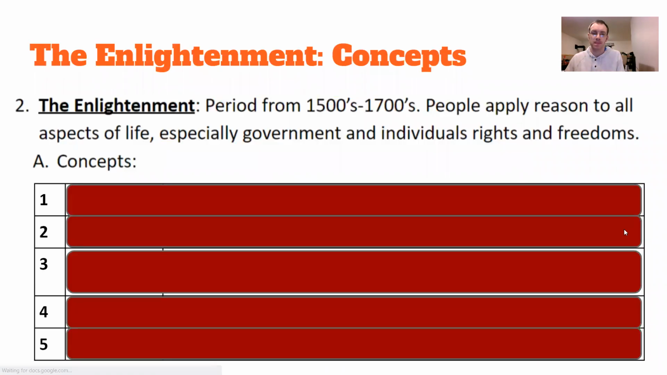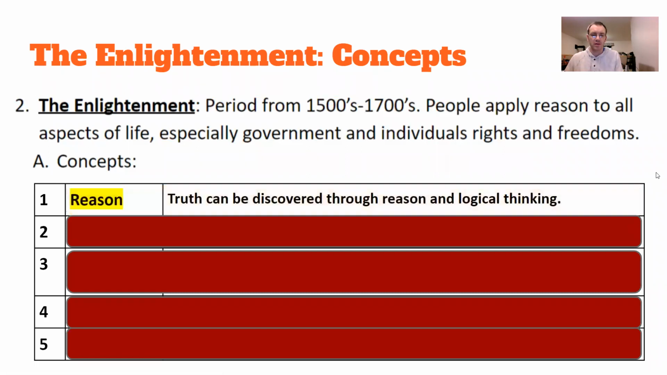So here we go. To begin, it's a period from the 1500s to the 1700s, and people begin to apply reason to all aspects of life, including government and individual rights and freedoms. And some of the main concepts that you're going to see here. Number one, the idea of reason. Truth can be discovered through reason and logical thinking. People start to try to understand, okay, why are things as they are and can we change them? Logical thinking and reason would do that.